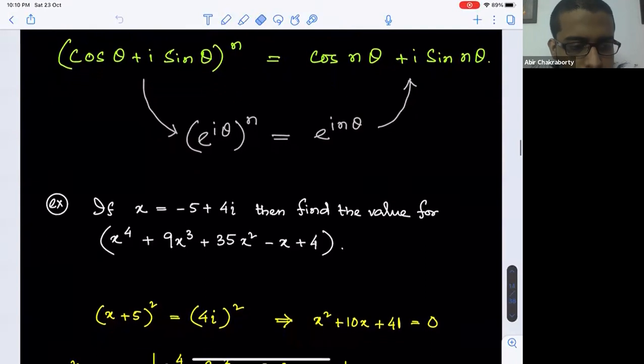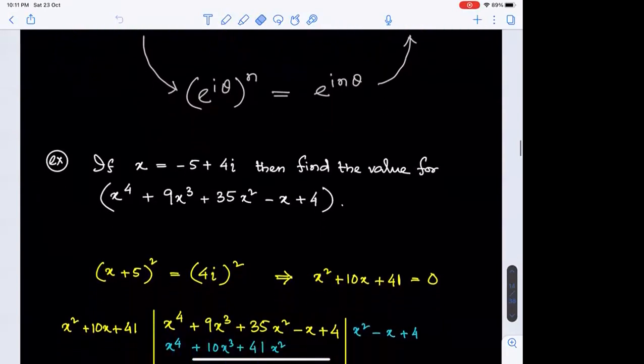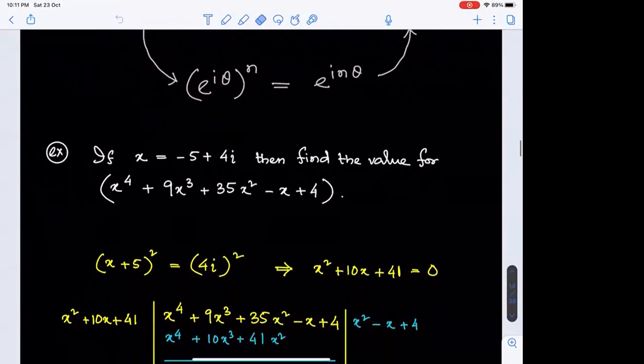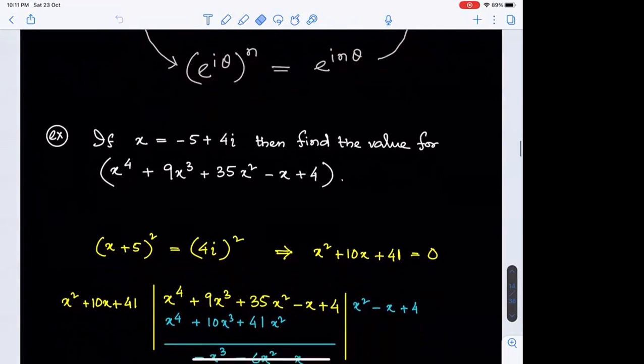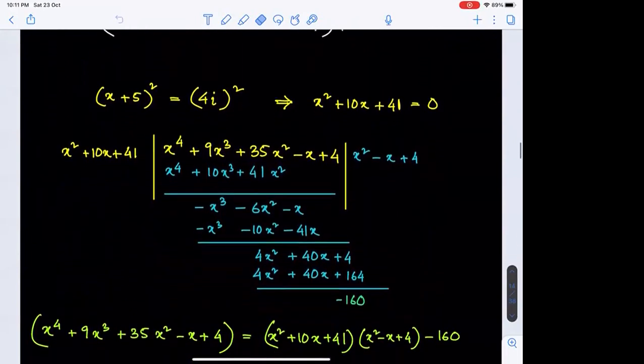Yes, sir. And now we are transforming this x to the power 4 plus 9x cube plus 35x square minus x plus 4 using division algorithm. We can write it as (x squared plus 10x plus 41) multiplied with (x squared minus x plus 4) minus 160.